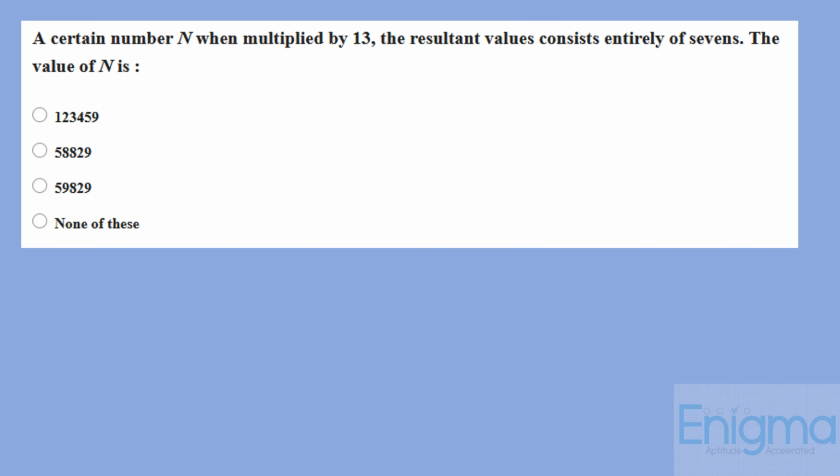A certain number n, when multiplied by 13, the resultant value consists entirely of sevens. The value of n is? Okay, now it is given entirely of sevens and it is not mentioned how many digits of 7 are there. So we'll start by trying 77. Now we'll divide it by 13. We know that it is not in the table of 13. So